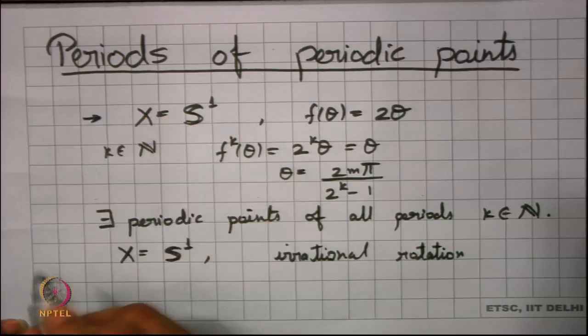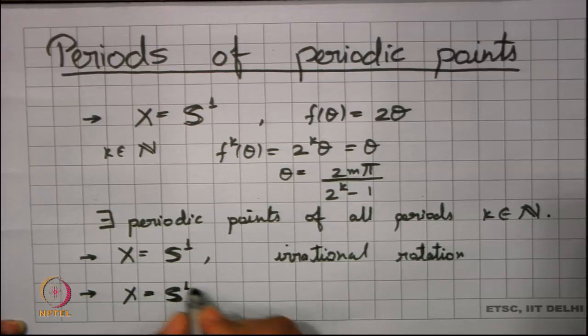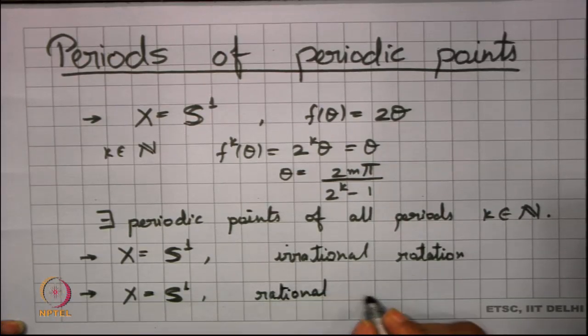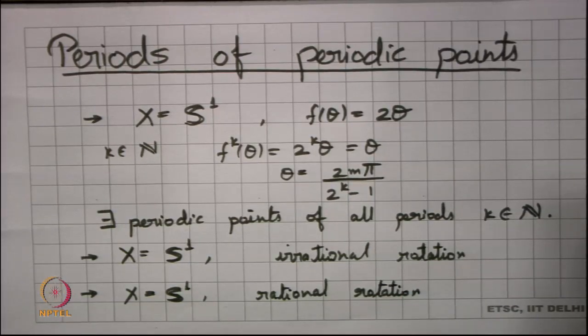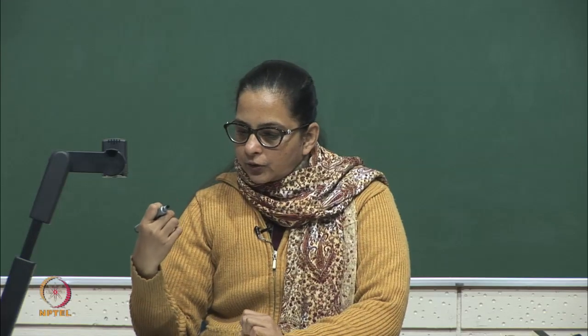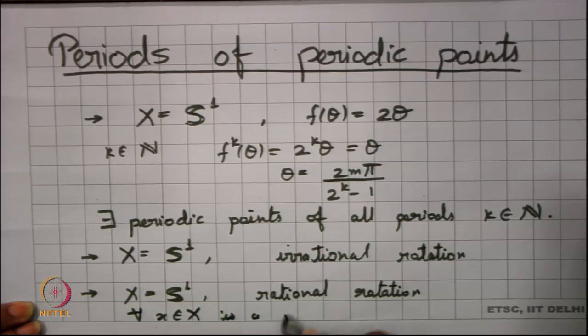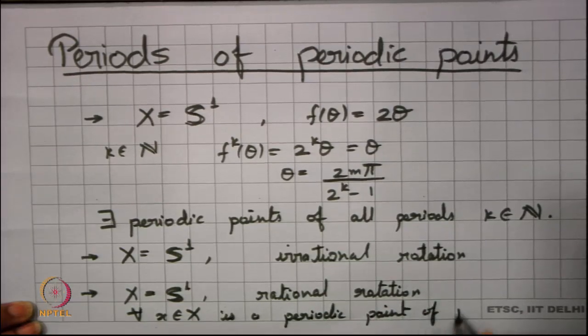But in the same case, when I look into x equal to S1 and now I am looking into the rational rotation, then the angle of rotation happens to be a rational multiple of 2 pi, and depending on what that rational is, we always get an n such that every x in X is a periodic point of period n.